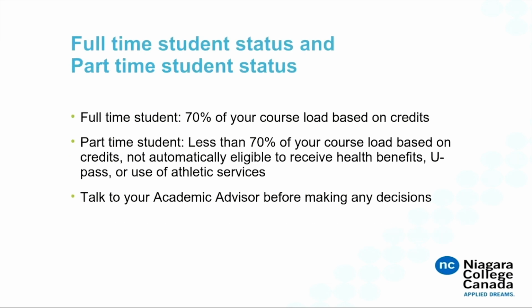To be considered a full-time student, enrollments must equal 70 to 100% of their course load based on credits. It is important to note that at 70% of a course load based on credits, this means you will be paying 100% of your tuition. This is called bulk tuition. Part-time students are enrolled in less than 70% of their course load based on credits.